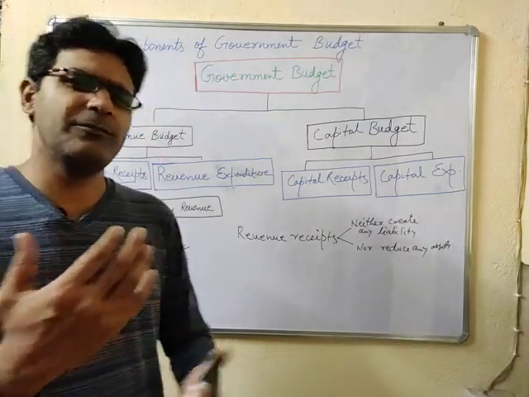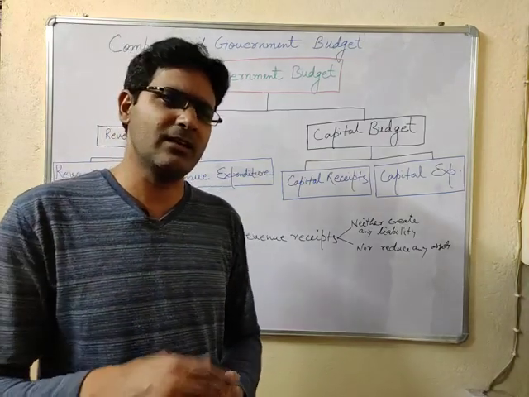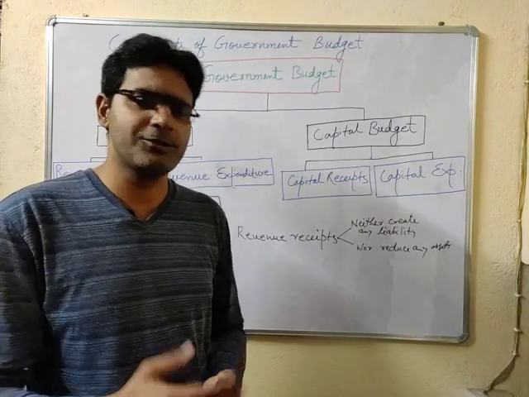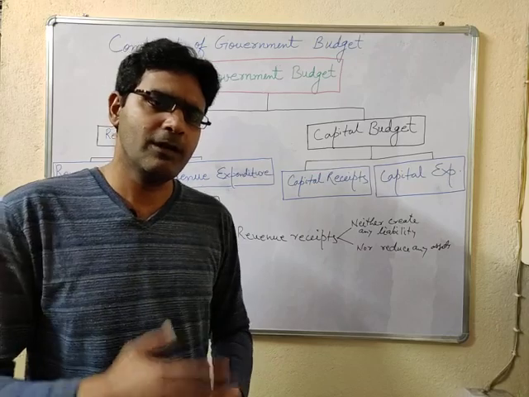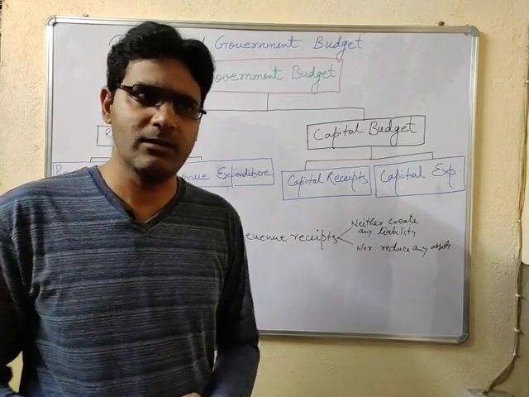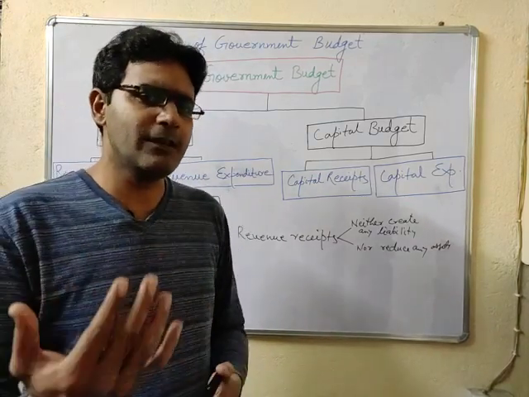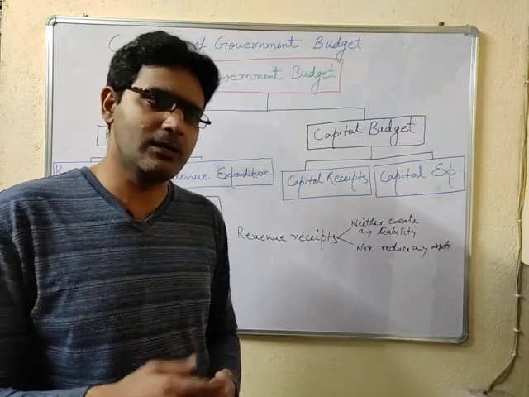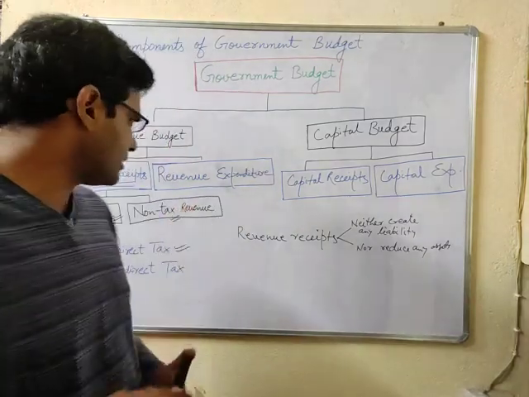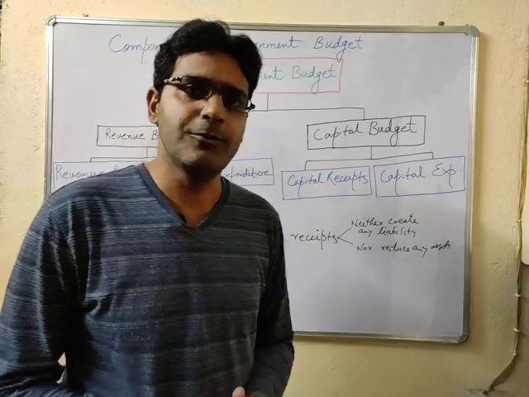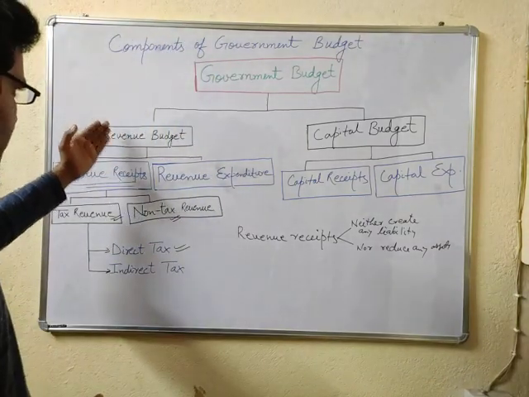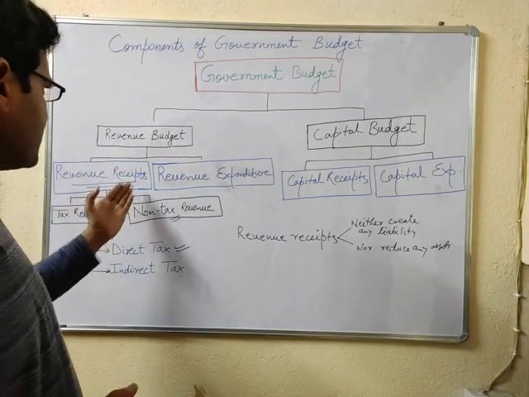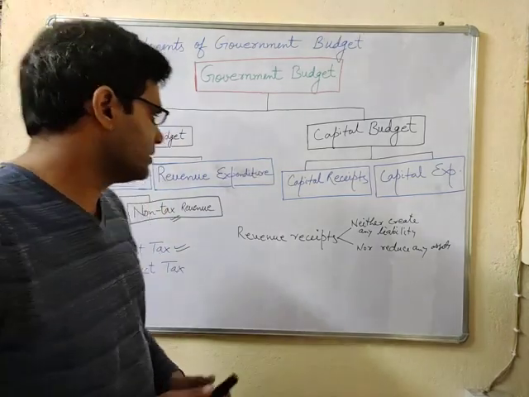There are so many fees and fines, etc. Like we have to pay the registration fees for property, we have to pay the license fee and all. All kinds of fees and fines are termed under the government's non-tax revenue. So this is the part of revenue receipts under the revenue budget.